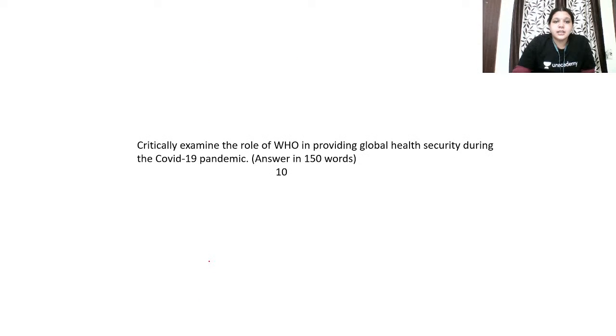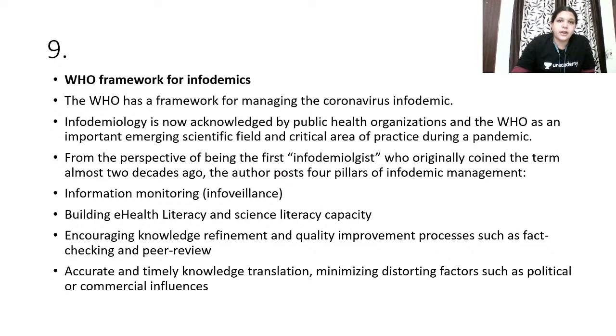Okay, next. Critically examine the role of World Health Organization in providing global health security. This was very expected. COVID-19 pandemic and World Health Organization. So how should you take this question forward? First of all, you have to write about World Health Organization in the introduction. What is World Health Organization? Where it is, who is the head and all is not needed. Just write about what is World Health Organization, what are its functions, and then what is the framework of World Health Organization related to infodemics, how they are managing coronavirus.